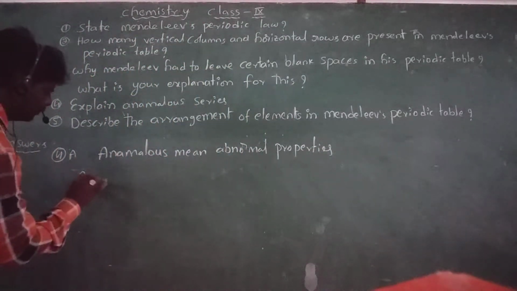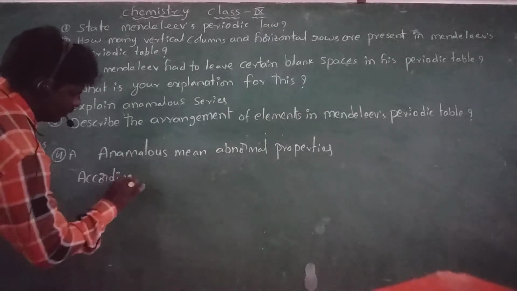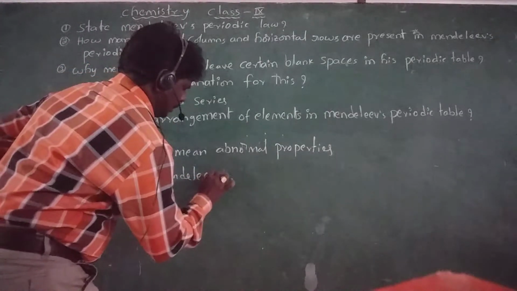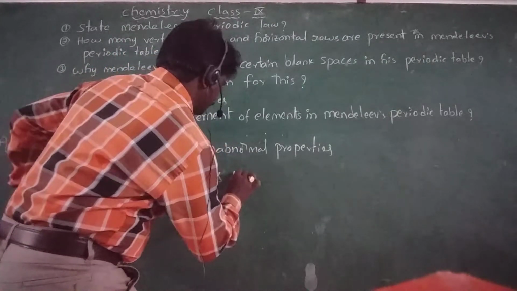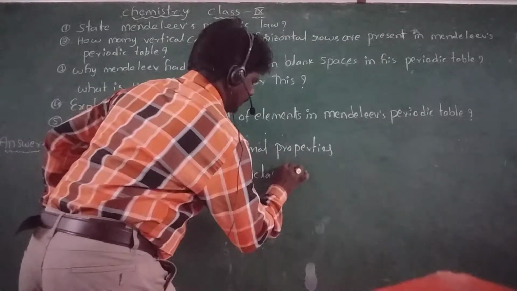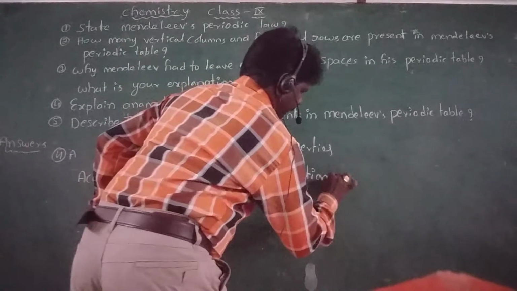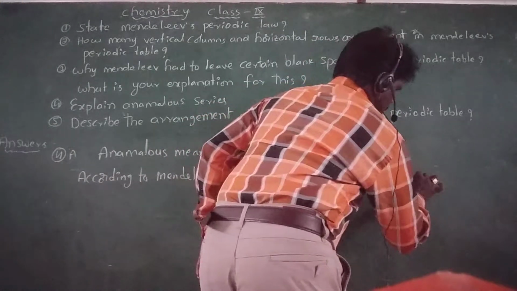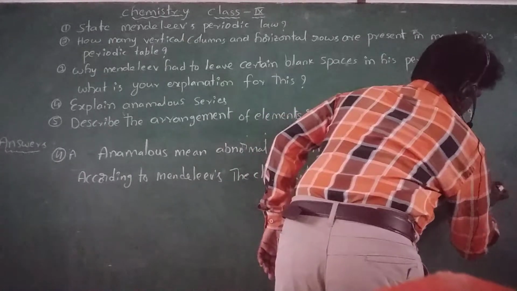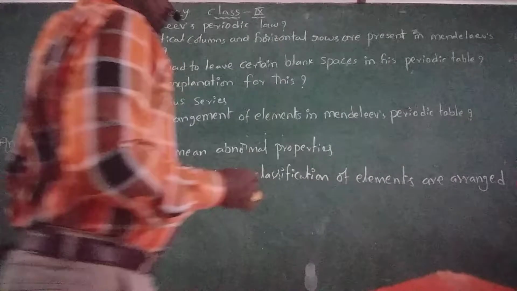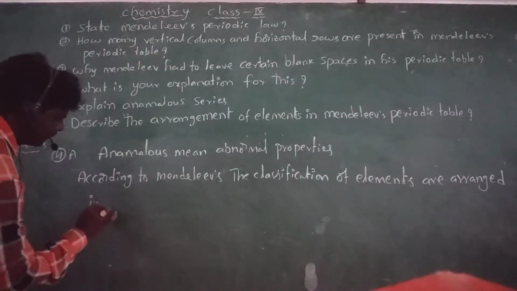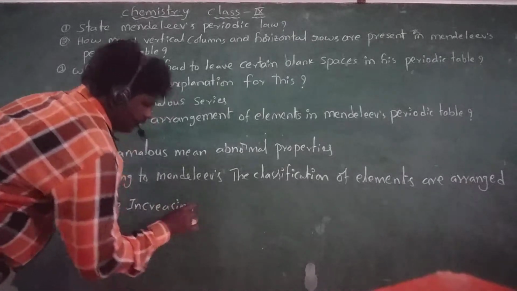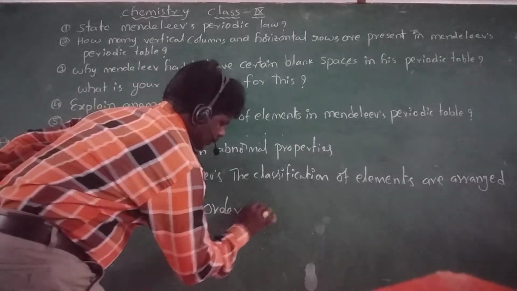So, according to Mendeleev's classification, the elements are arranged in increasing order of atomic weight.